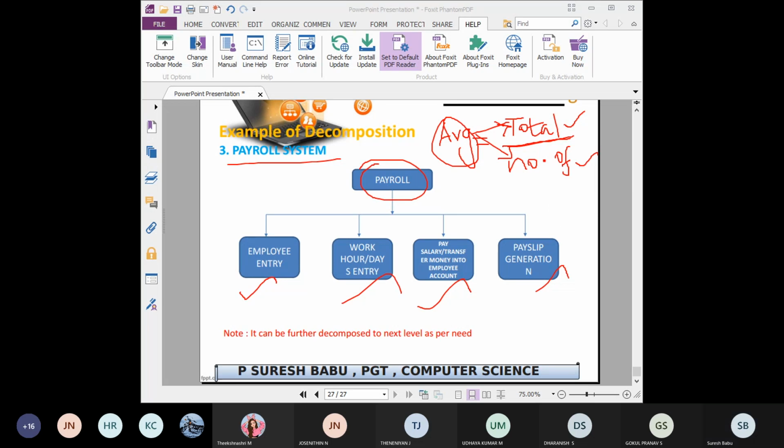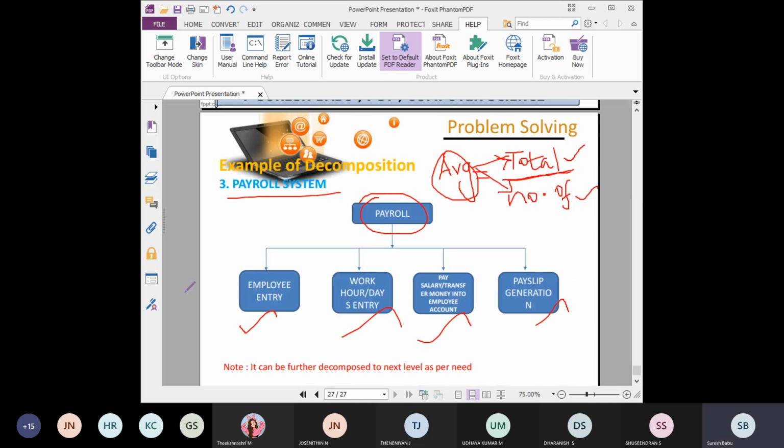Yes, sir. So decomposition is very, very important. Kindly understand, students, decomposition is very, very important to understand everything easily. Because if you work in this complex way, it will take so much time.